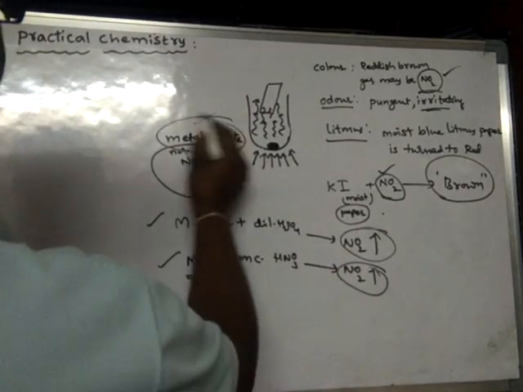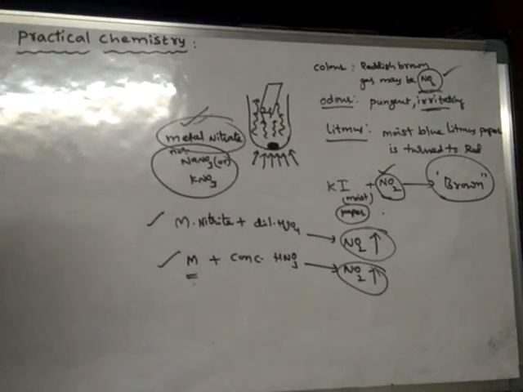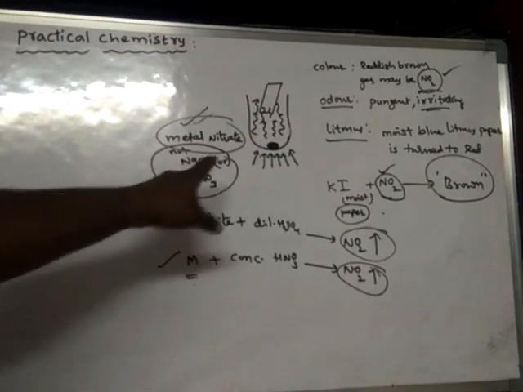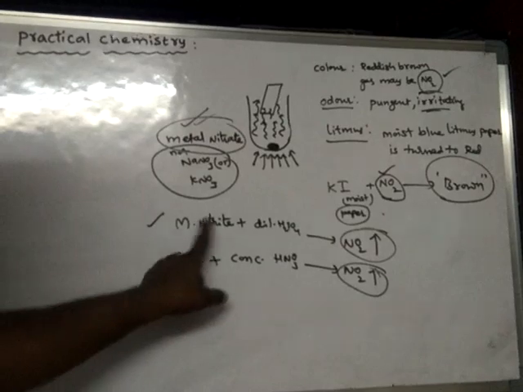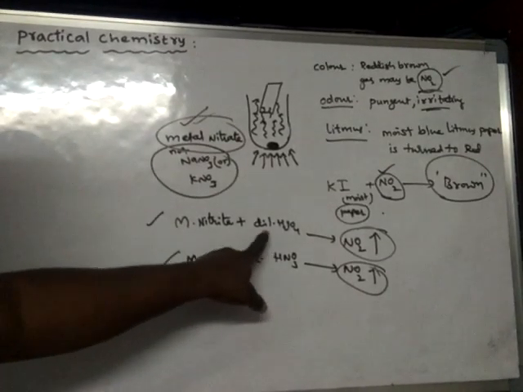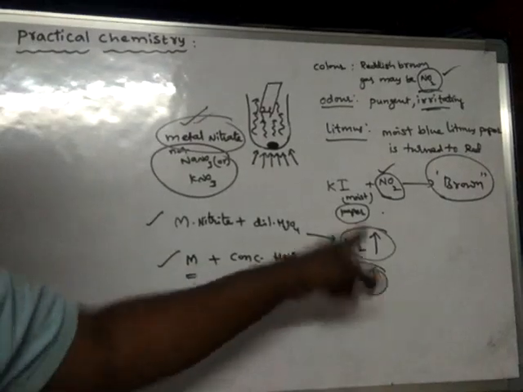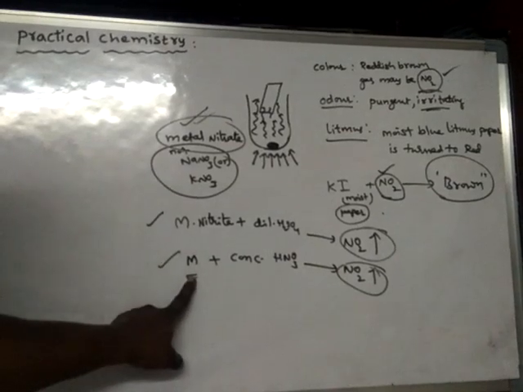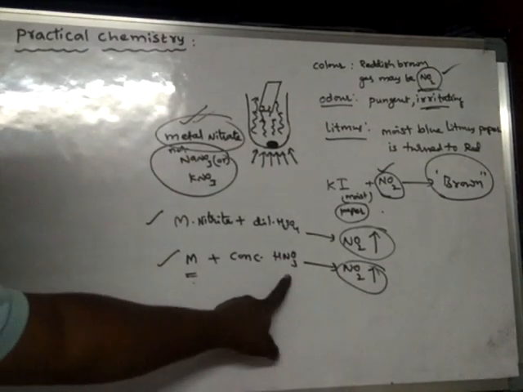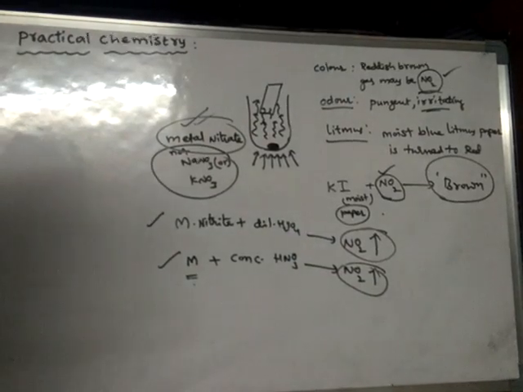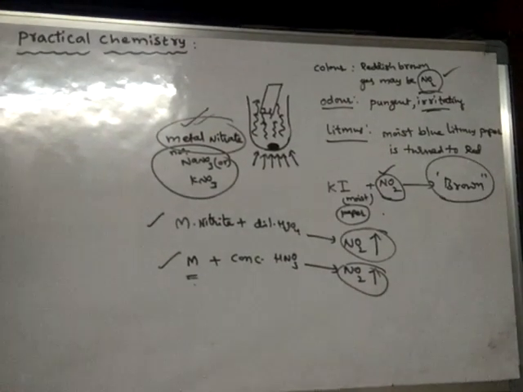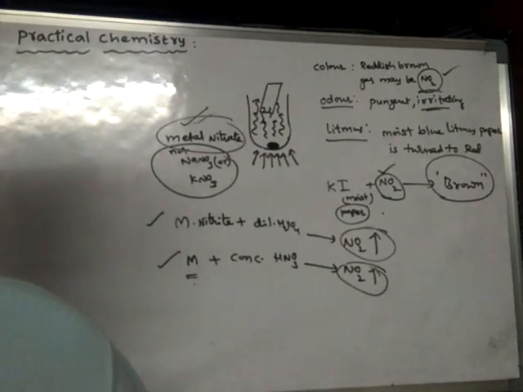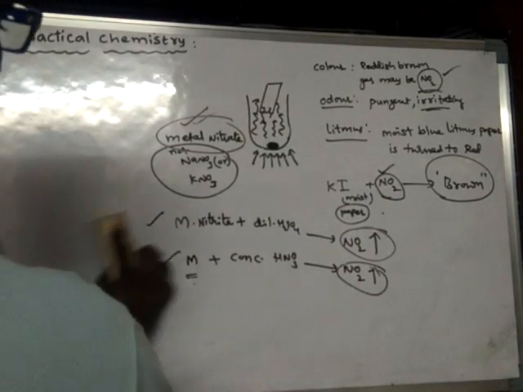So one method is simply by heating metal nitrate, you will get NO2 gas. Or else metal nitrite when reacted with dilute sulfuric acid also produces NO2. Or else metal itself, when made to react with concentrated nitric acid, nitrogen dioxide gas is produced. So these are the tests for nitrogen dioxide gas. In this way, NO2 gas can be detected. So we have covered all the gases except HNO3 vapors.